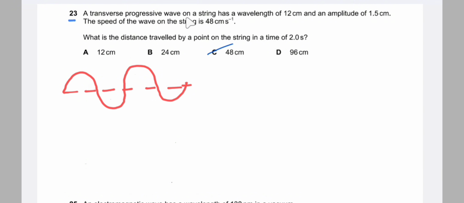A transverse progressive wave on a string has a wavelength given and the amplitude is given.